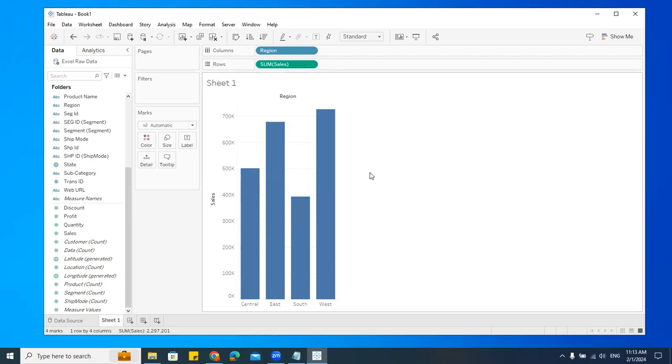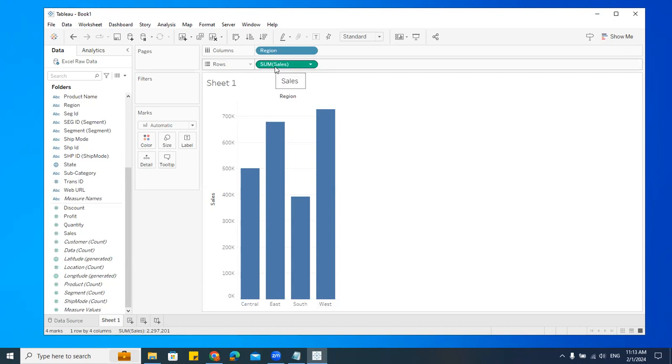Most of them actually don't explain this. They simply drag and drop, but you should know this point. What is this blue color? This is dimension, meaning the labels. Can you see that? Central, east, south, west. These are the labels, what I was talking about, the dimension. Can you see this one?